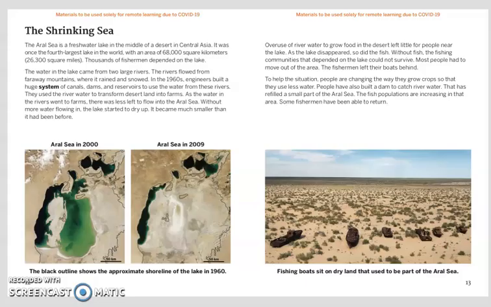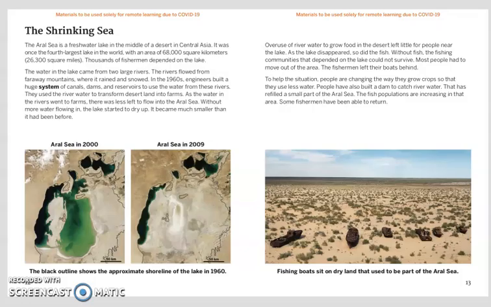Overuse of river water to grow food in the desert left little for people near the lake. As the lake disappeared, so did the fish. Without fish, the fishing communities that depended on the lake could not survive. Most people had to move out of the area. The fishermen left their boats behind.